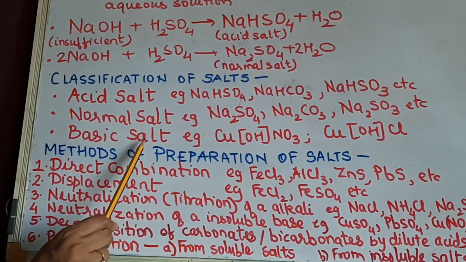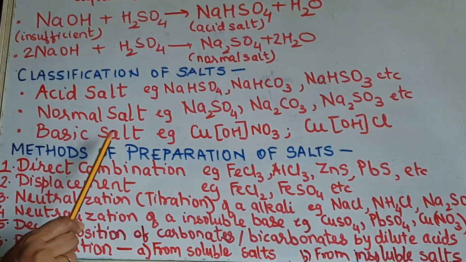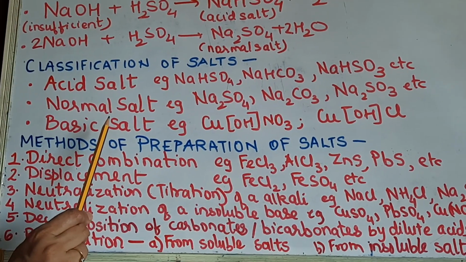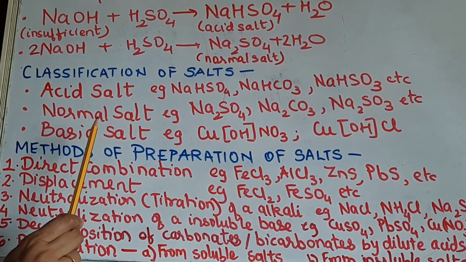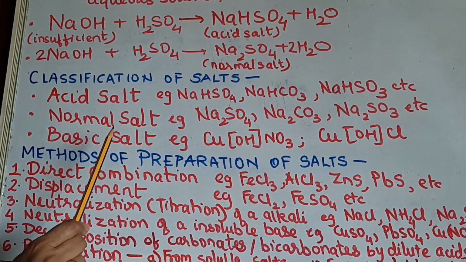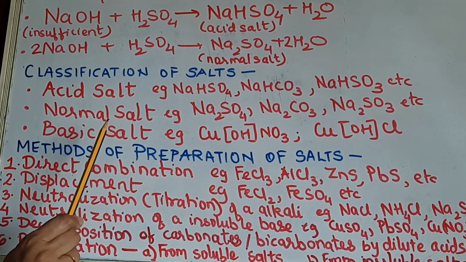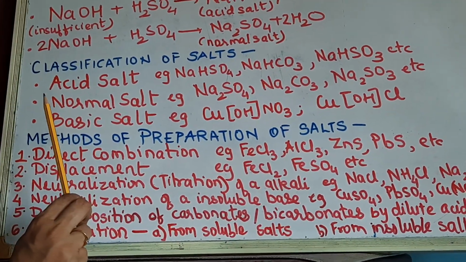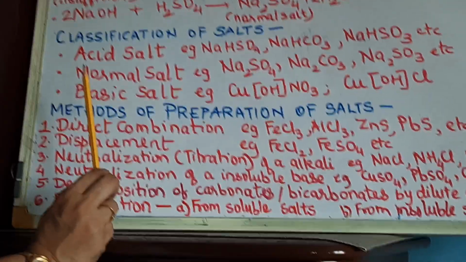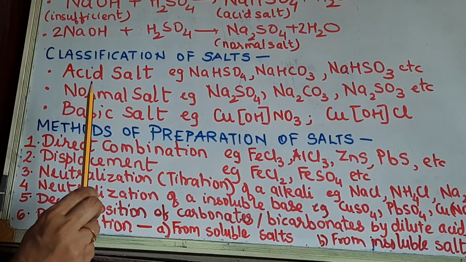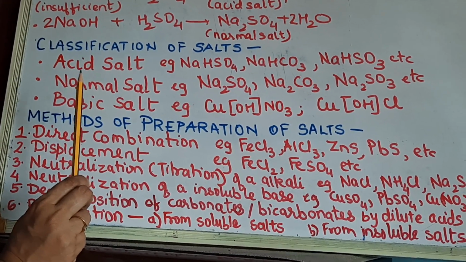Now a basic salt is formed by the partial replacement of the hydroxyl ions of a diacidic or triacidic base. Now if you remember, when we discussed bases, we classified bases based on their acidity also. So depending upon the number of hydroxyl ions, yes, the base was classified as a diacidic or a triacidic base. So now if you need partial replacement, minimum it has to be a diacidic base. So partial replacement of the hydroxyl ions of the base with the anion of the acid.